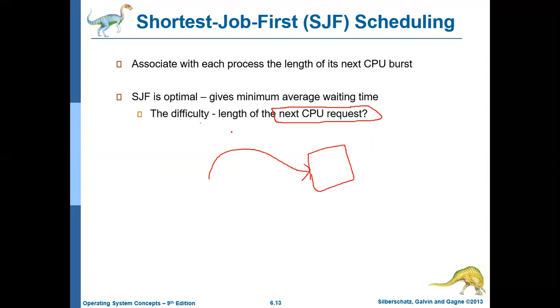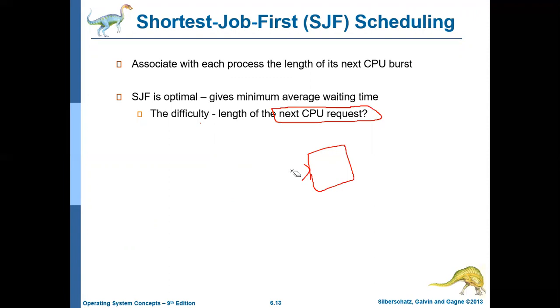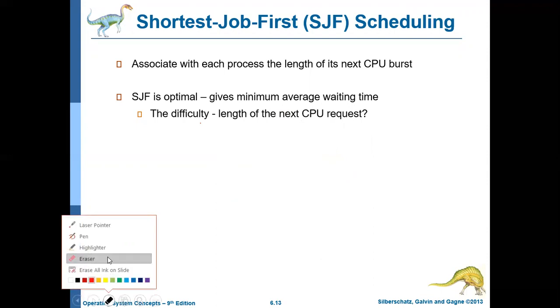Will it take 3 milliseconds or 4 milliseconds or 10 milliseconds? That is not known already, and it depends on the behavior of the process. This is one of the crucial questions: how much time that particular process will take. That we don't know.